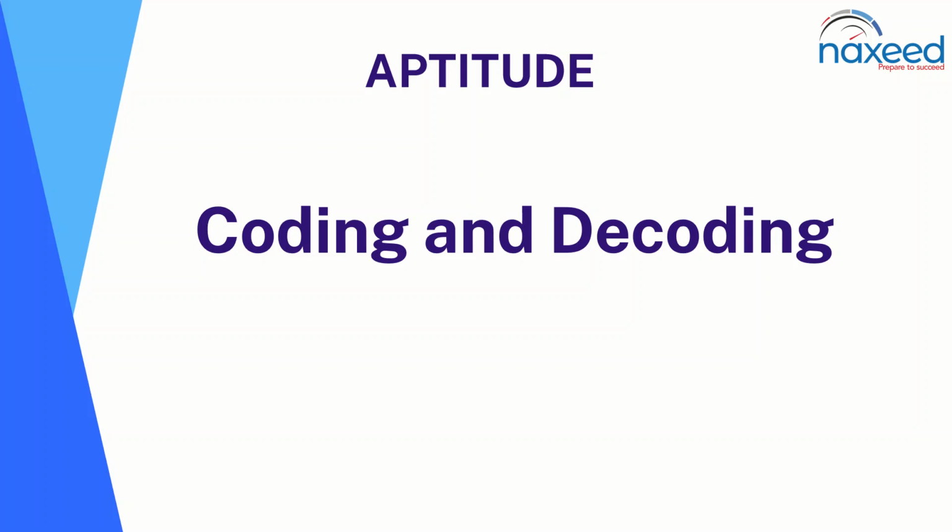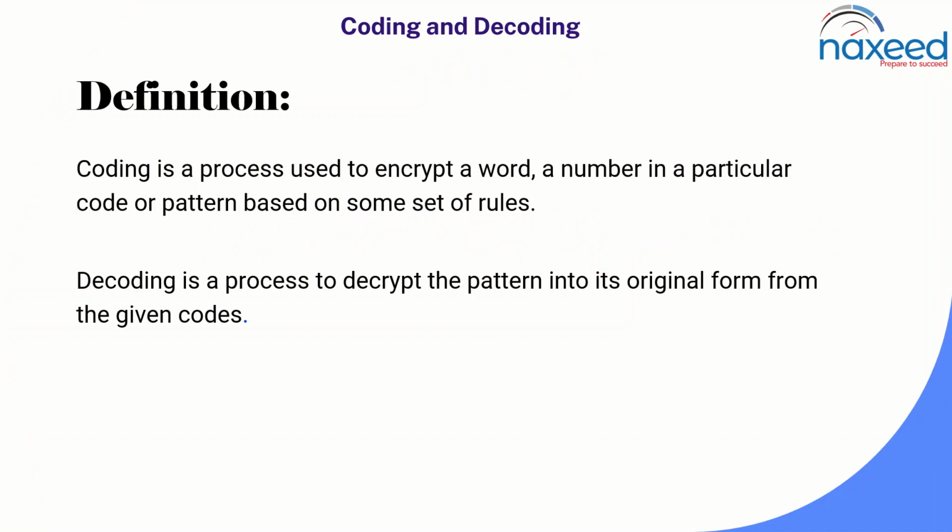Today in this video, we will learn the coding and decoding topic. It's one of the reasoning topics, and in many aptitude tests there will be a question from this topic. First, let us see what we mean by coding and decoding. Coding is a process of encrypting a word or a number into a particular code or pattern, and for that pattern there will also be some set of rules. Decoding is a process to decrypt the pattern into its original form from the given codes.